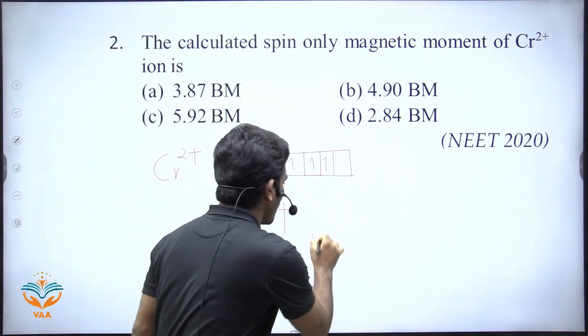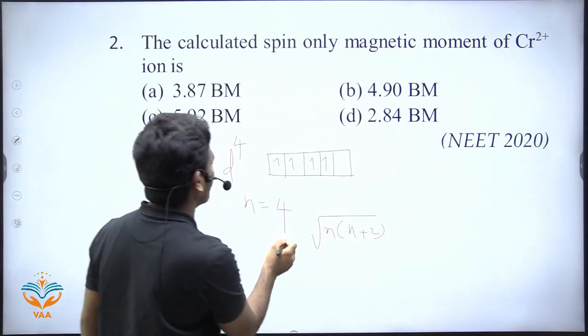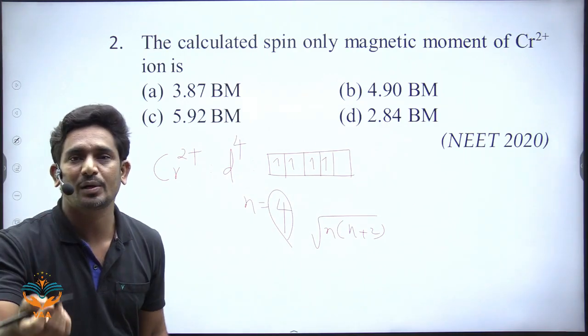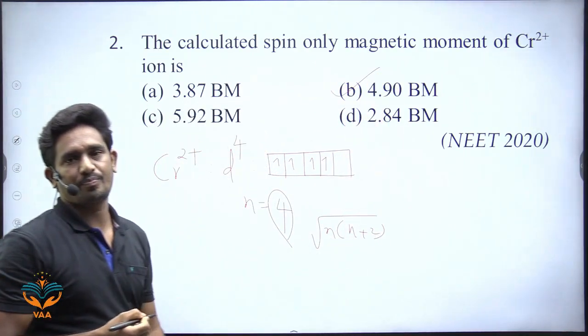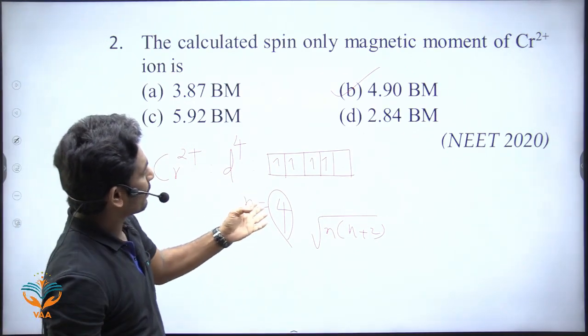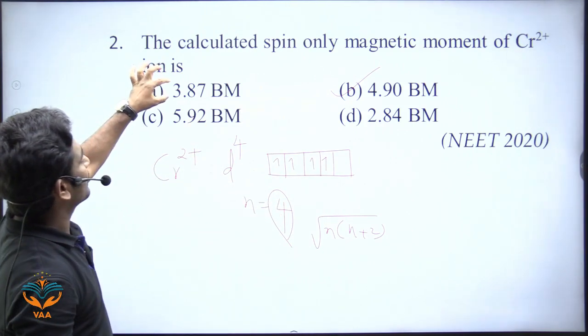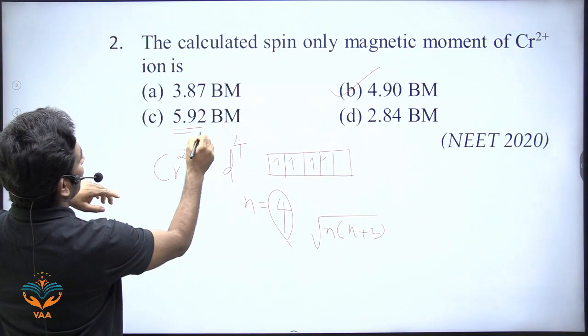So what is the formula? Root over n into n plus 2. If there are 4 unpaired electrons, the magnetic moment will be 4.90. If the number of unpaired electrons is 3, then the magnetic moment is 3.87. If the number of unpaired electrons is 5, the magnetic moment will be 5.92.